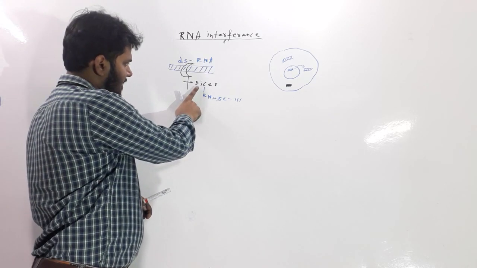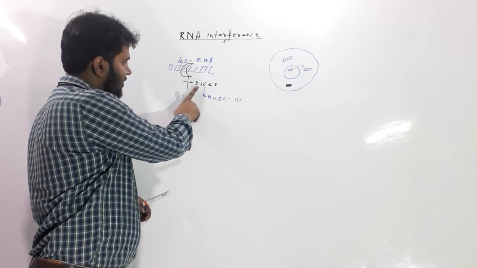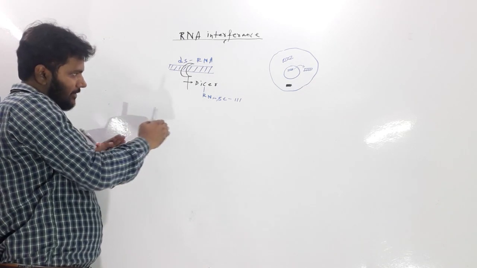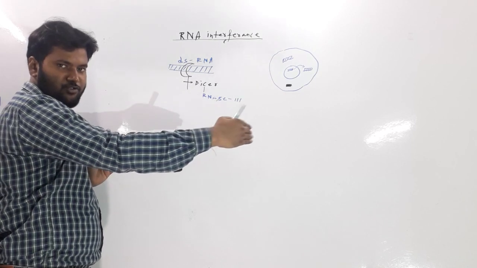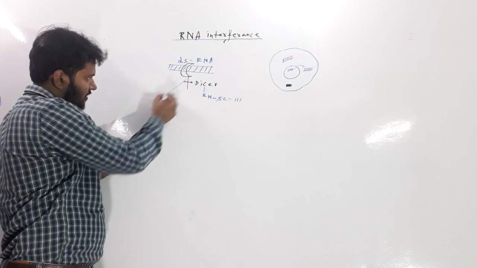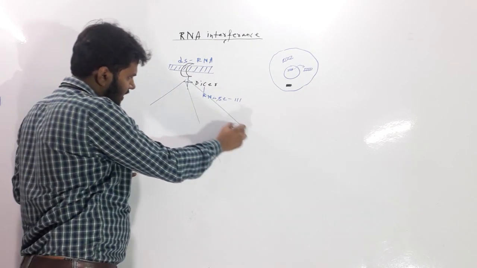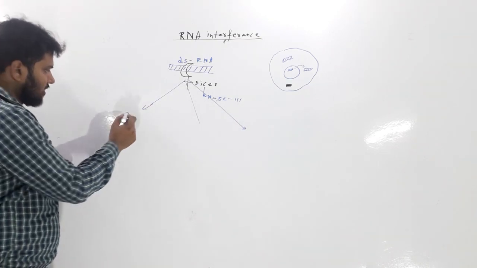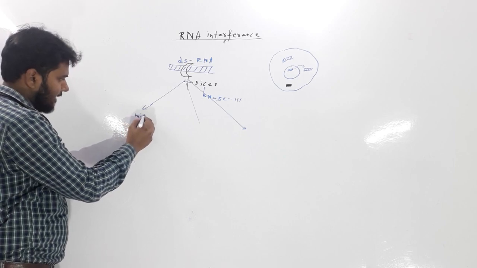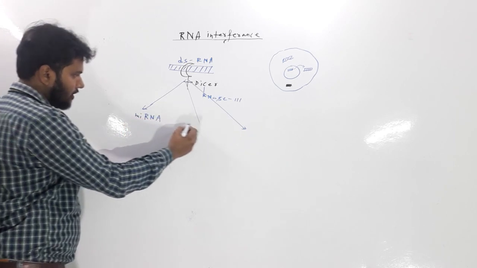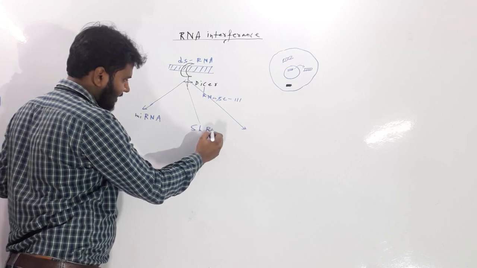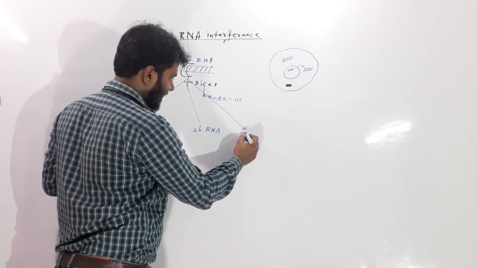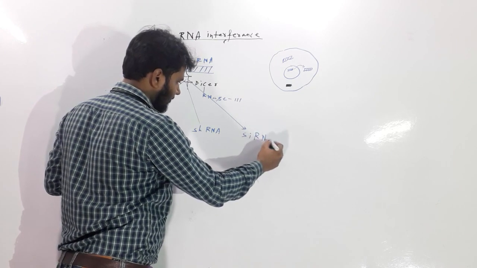After the cleaving activity of dsR, the double-stranded RNA will be fragmented into small pieces, and basically 3 types of fragments are produced. One is called miRNA, another is shRNA, and another is siRNA.